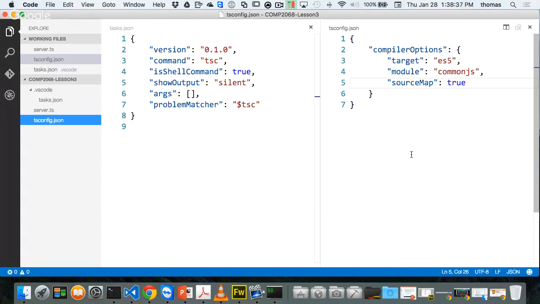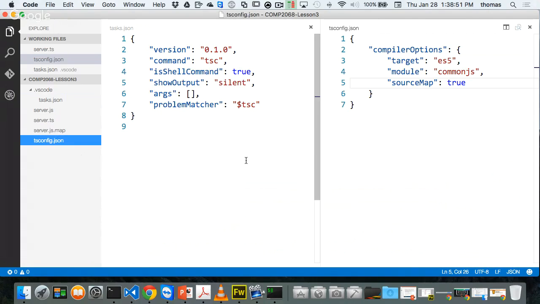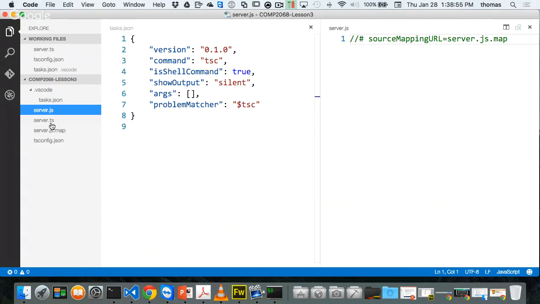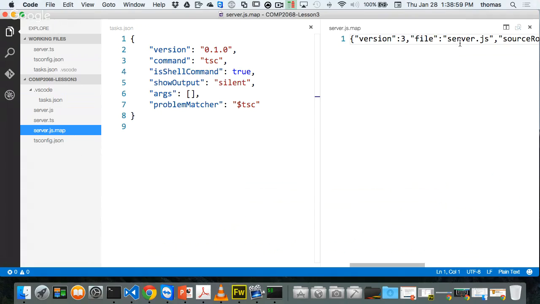All right, so we got this stuff here. This tsconfig.json and tasks.json. I need these 2 things to transpile. Let's try transpiling now by pressing Control-Shift-B on the Windows machine and Command-Shift-B on the Mac. If I'm correct, when I transpile, I get 3 files: a JavaScript file that's empty, a TypeScript file that's empty, and a server.js.map file that's got some stuff in it. If you don't get these 3 files, something's not right with your system. I feel like a computer.